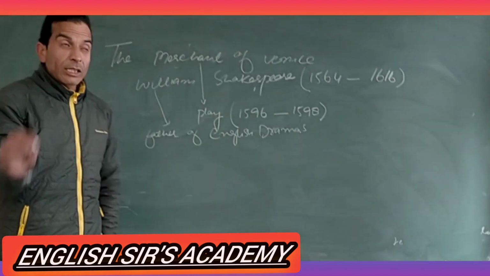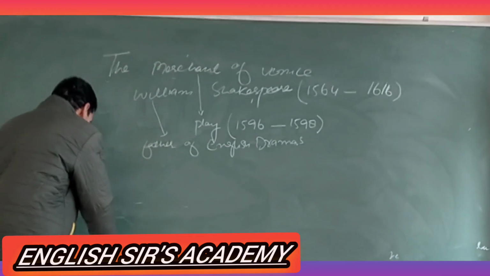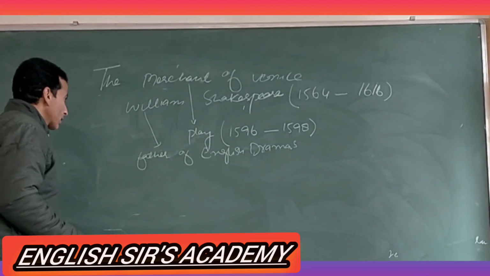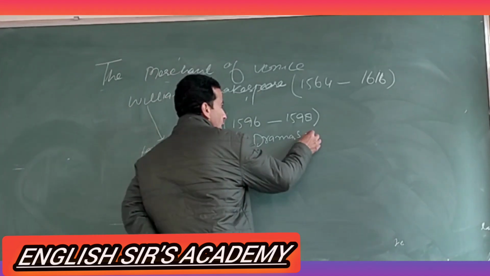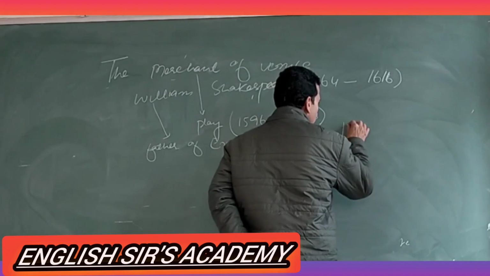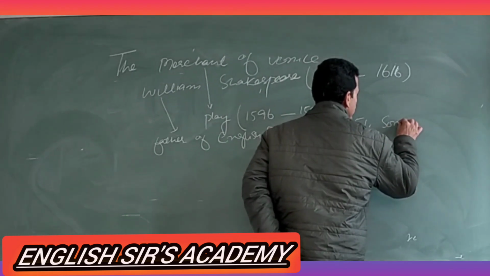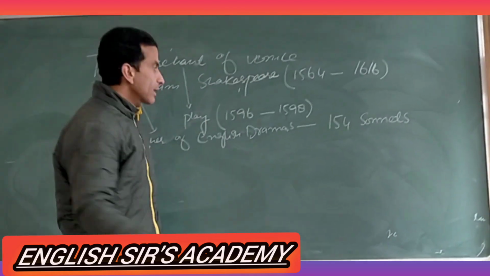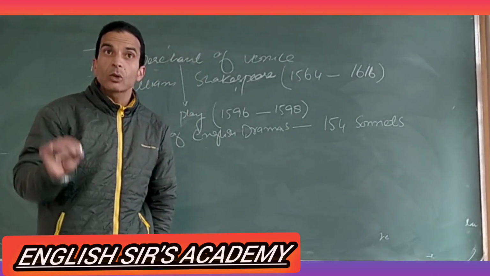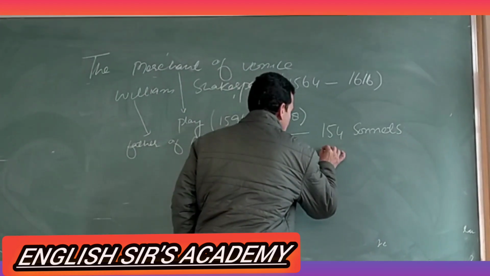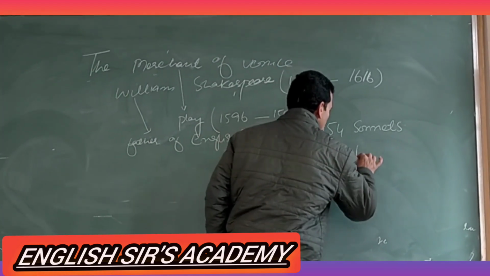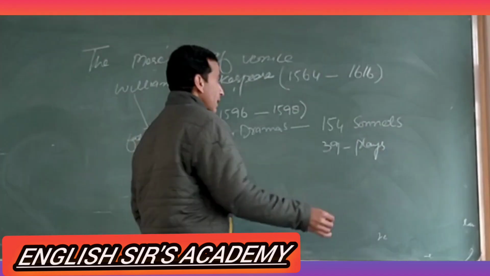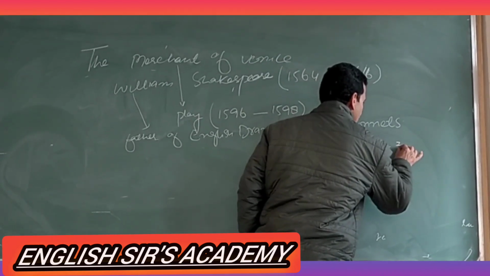And in English literature, what is his contribution? What is the contribution of William Shakespeare? In total, he wrote 154 sonnets. And some are saying he wrote 39 plays, and some are saying that he wrote only 37 plays.